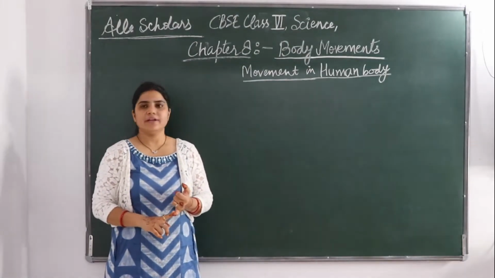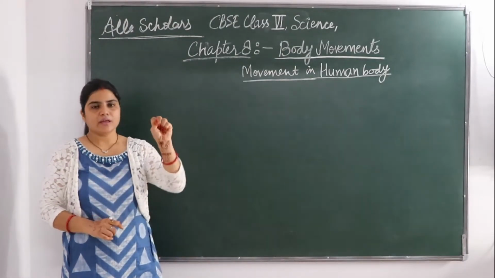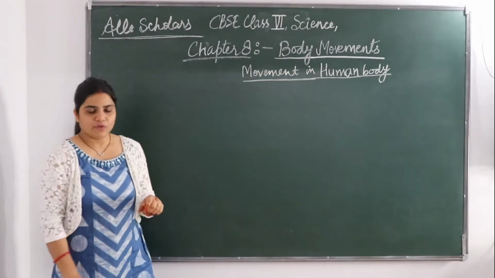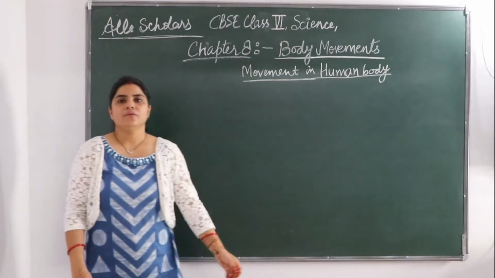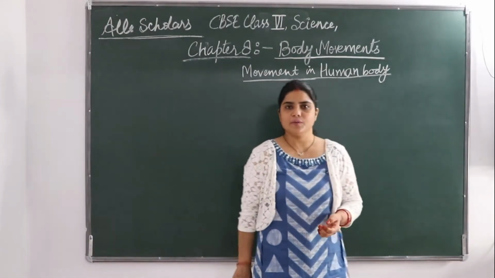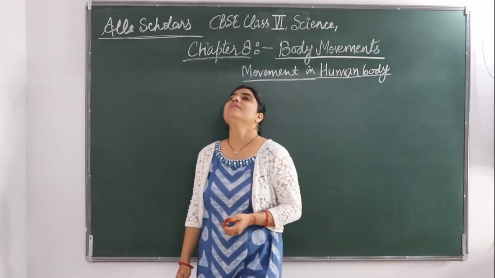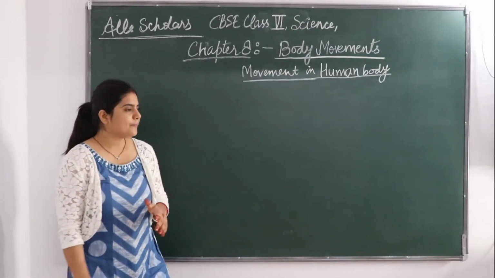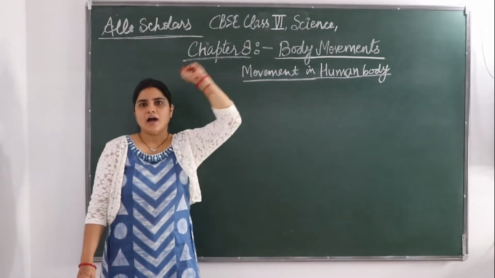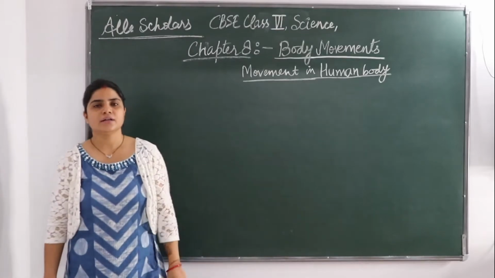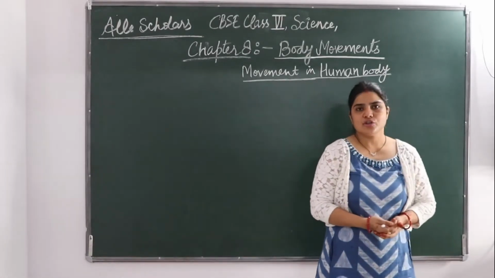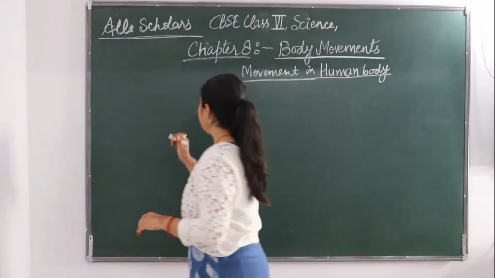Like we can move our neck, our wrist, our fingers, our knee, our ankle, toe, our back, our head. Elbows we can move and we can move our arms like this. So we can move different parts of the body.